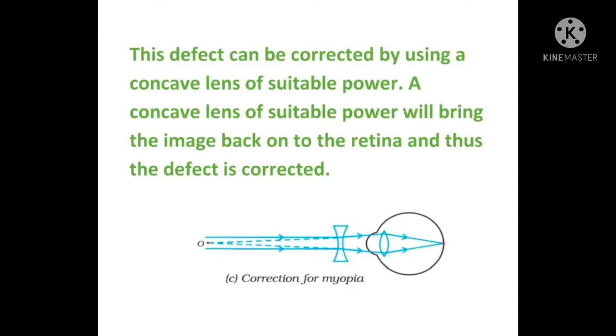Now this defect, myopia, is commonly seen in young people. In your classroom also, many of your classmates are wearing glasses, wearing spectacles, right? They are using a concave lens of a certain number because they are suffering from myopia. So I hope this myopia or nearsightedness is clear to you.